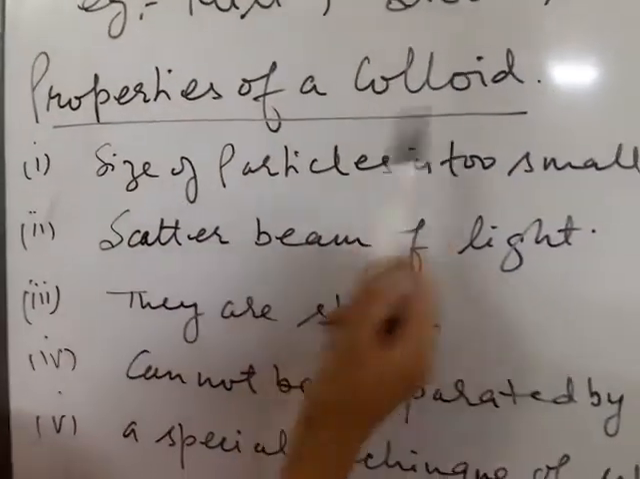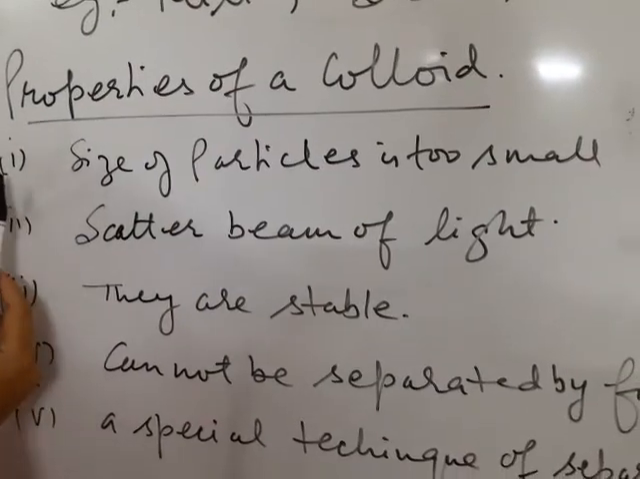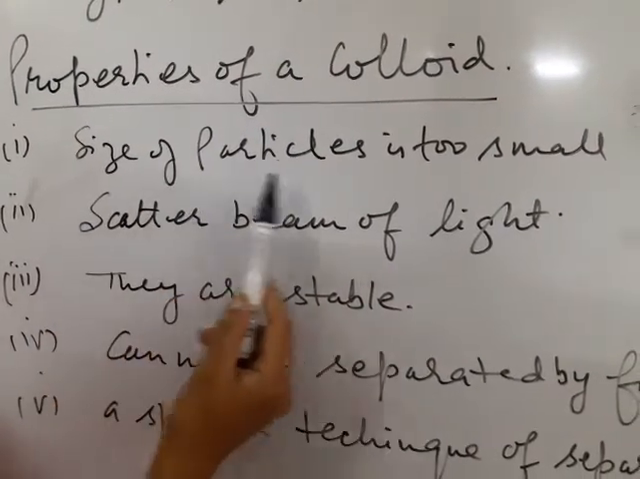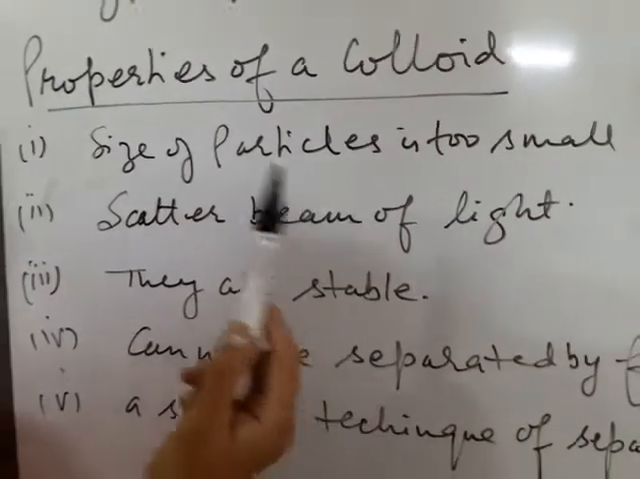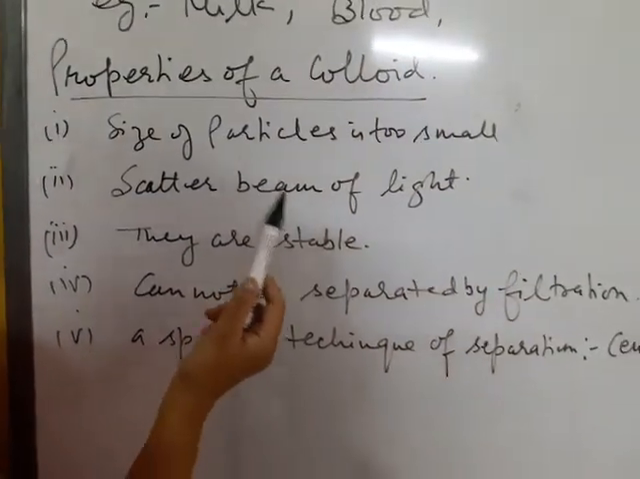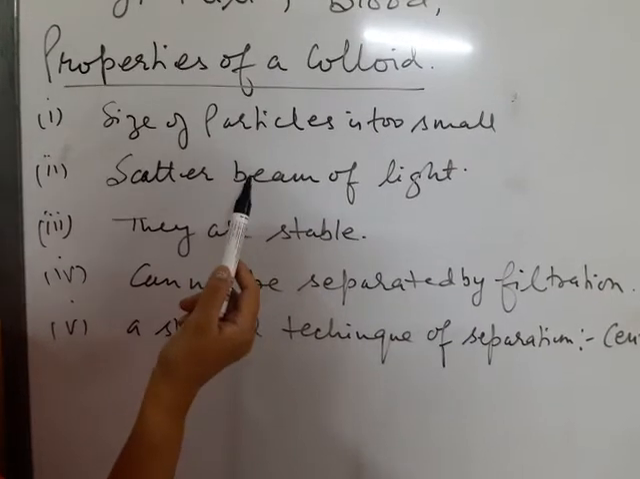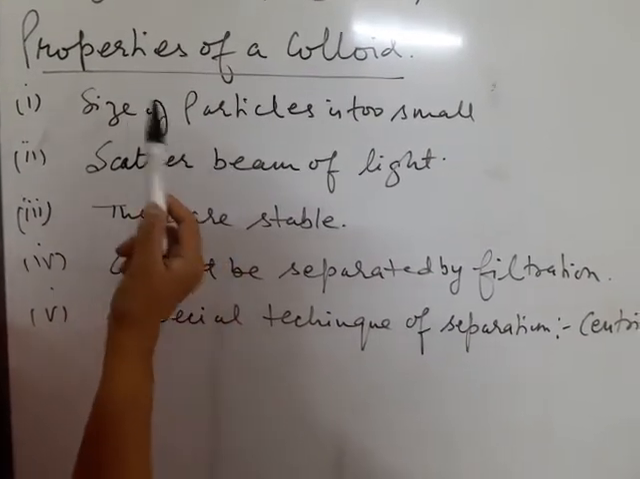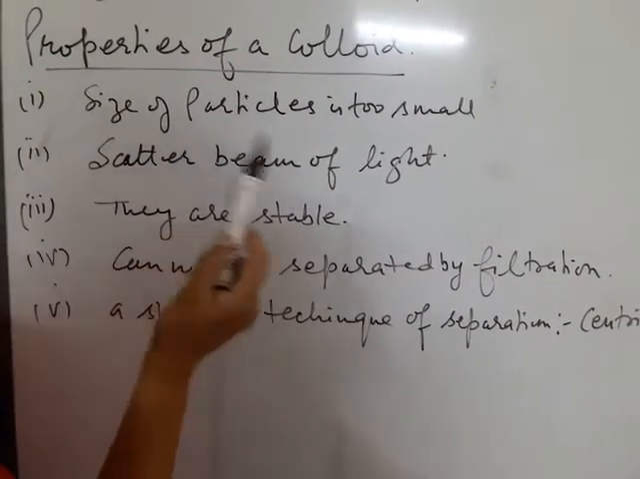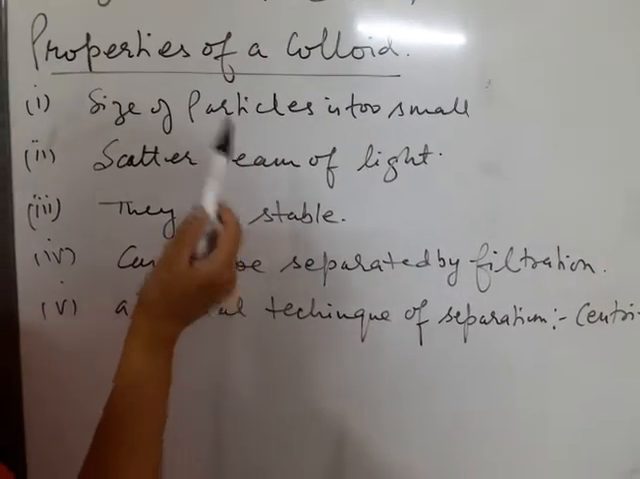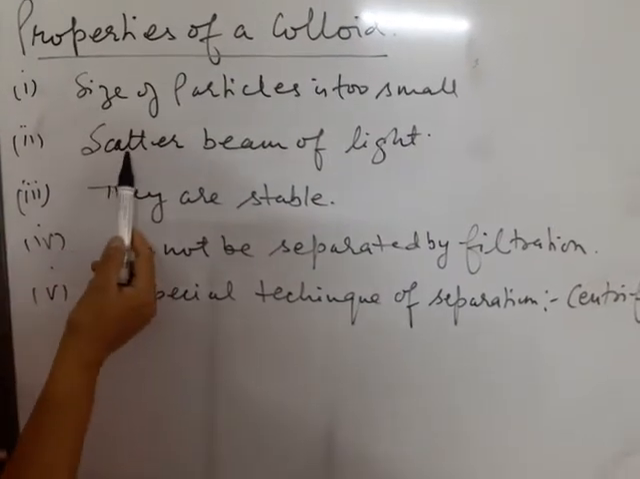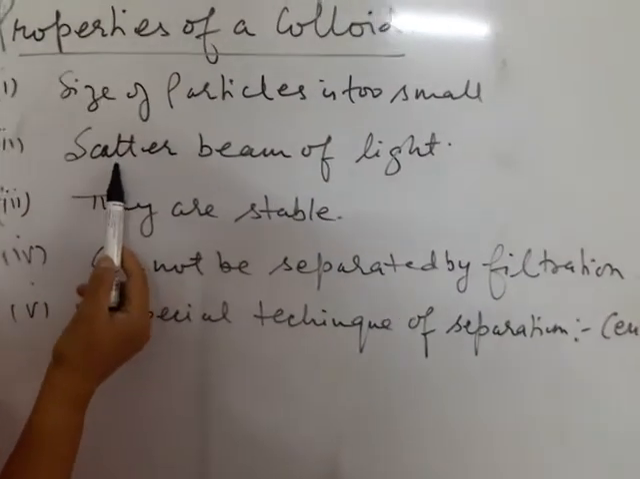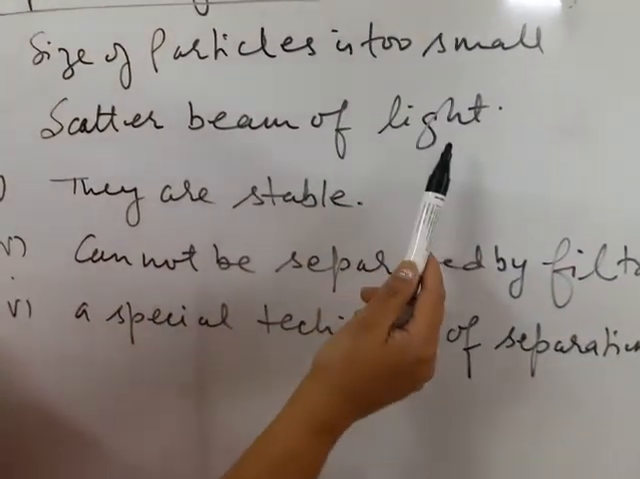Now, what are the properties of a colloid? First property is size of particle is too small. You cannot see it with naked eye. But size of particle is bigger than the size of particle of true solution and smaller than the size of particle of suspension. Second point is colloidal solutions scatter the beam of light.